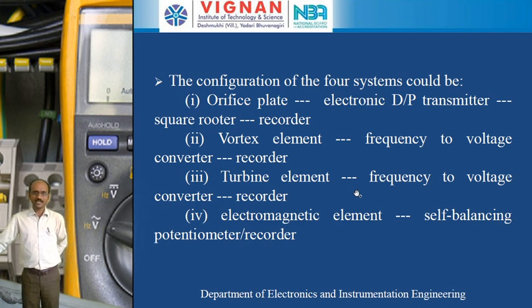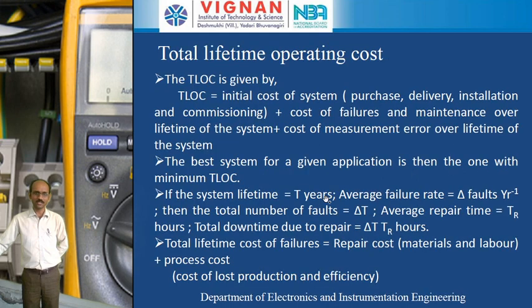So these are the configurations of the four systems: orifice plate, which is an electronic DP transmitter, square root extractor or recorder; vortex element, frequency to voltage converter or recorder. Similarly the turbine element also. Coming to the electromagnetic element, it is a self-balancing potentiometer or recorder.